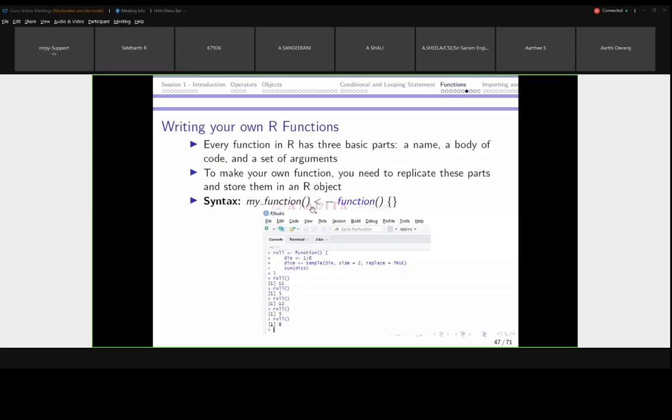Sorry, here one mistake is there. After my function, this parenthesis won't come. Here only we will pass the input arguments, like in this screenshot. Okay, here some mistake is there. After my function, the parenthesis won't come. Here only we will pass the input.